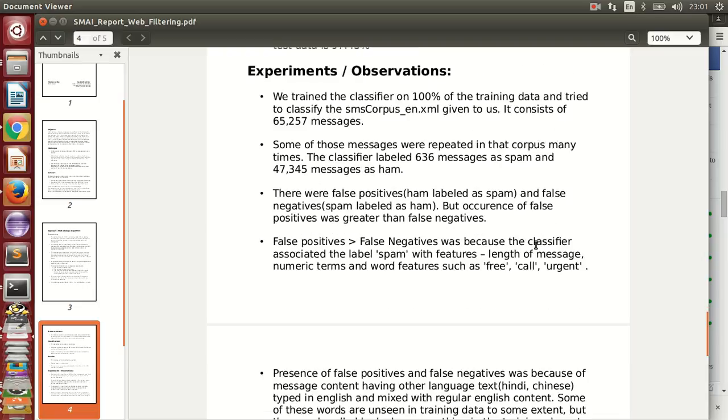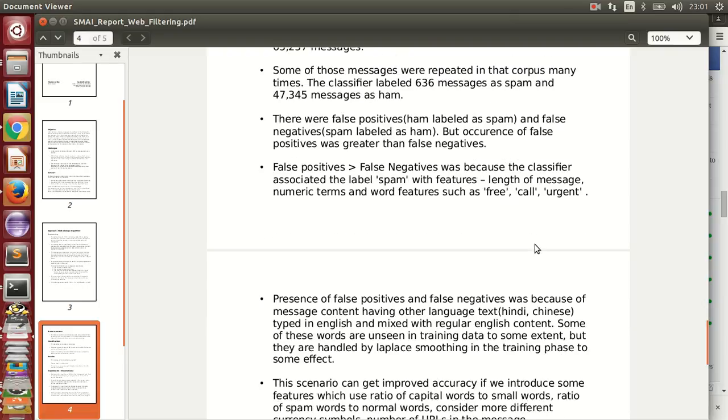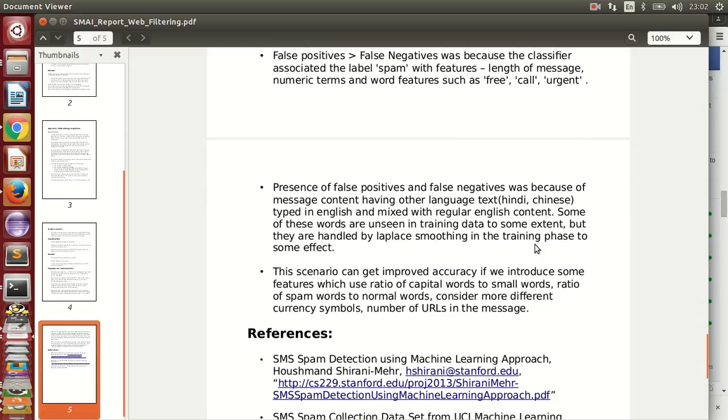There were false positives and false negatives, but the occurrence of false positives was greater than false negatives. The reason was that the classifier associated the label spam with features like length of the message, numeric terms, and word features such as free, call, urgent. The presence of false positives and false negatives was because of the message content having other language text, Hindi, Chinese, typed in English and mixed with regular English content. That is, we type the Hindi words using the English alphabet, so it is difficult to identify them and their meaning. Some of these words are unseen in training data, but they are handled by Laplace smoothing in the training phase to some effect.